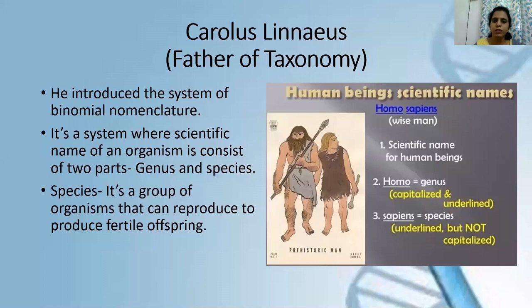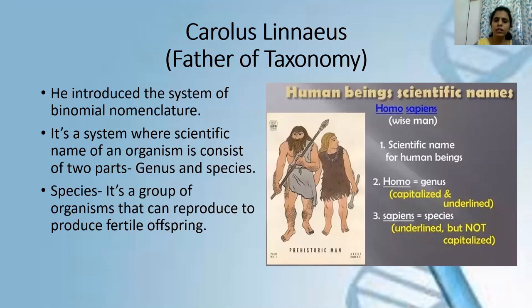Now, the next topic is taxonomy. Taxonomy is a branch of biology which deals with the classification system, or which deals with classifying living organisms into different groups and also providing them with 2 names, that is scientific names. One of the most important contributions in the field of taxonomy was done by the scientist known as Carolus Linnaeus. He was a botanist from Sweden, and what he did was divide all the living organisms present on Earth into just 2 kingdoms, that is kingdom Animalia and kingdom Plantae.